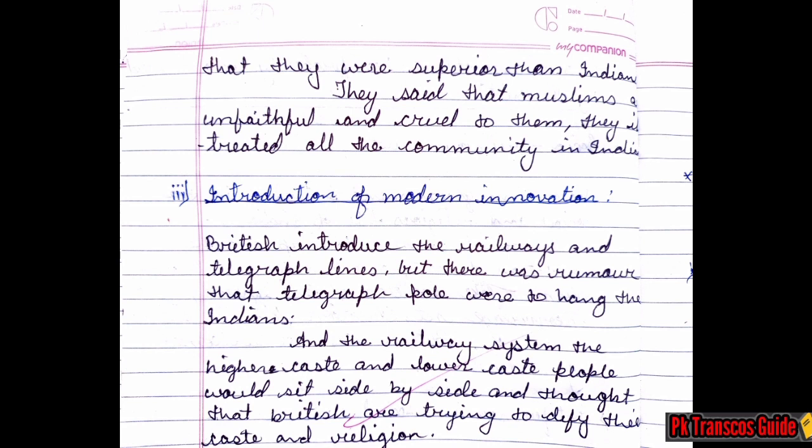Third, introduction of modern innovation. British introduced the railways and telegraph lines, but there was a rumor that telegraph poles were to hang the Indians, and in the railway system, the higher caste and lower caste people would sit side by side and thought that British are trying to defy their caste and religion.